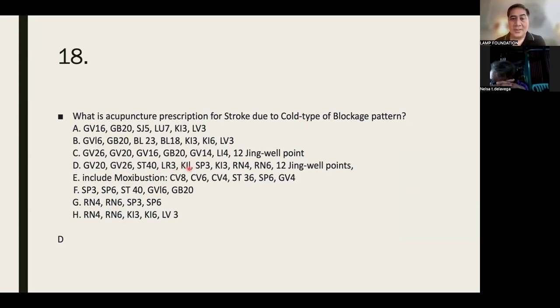Kidney 1, spleen 3, kidney 3. Ren 4, Ren 6. Don't forget the Ren 4, Ren 6, and the 12 Jingwell points. This time, you will have to tonify this. Kailangan mo siyang painitin because it's cold, diba?